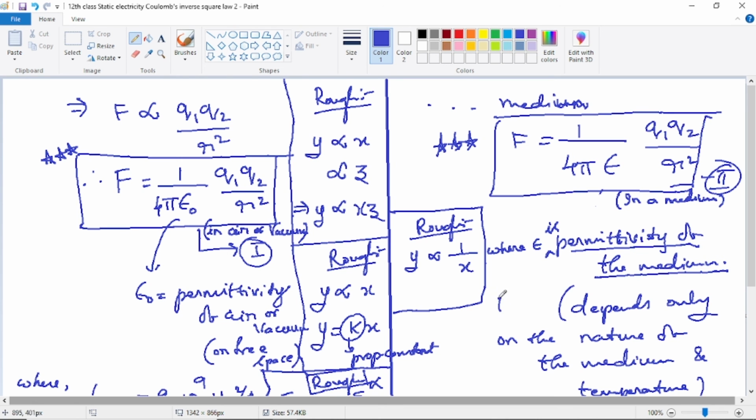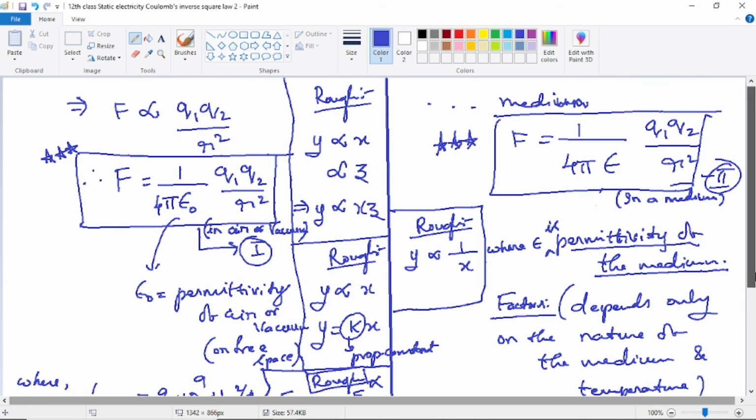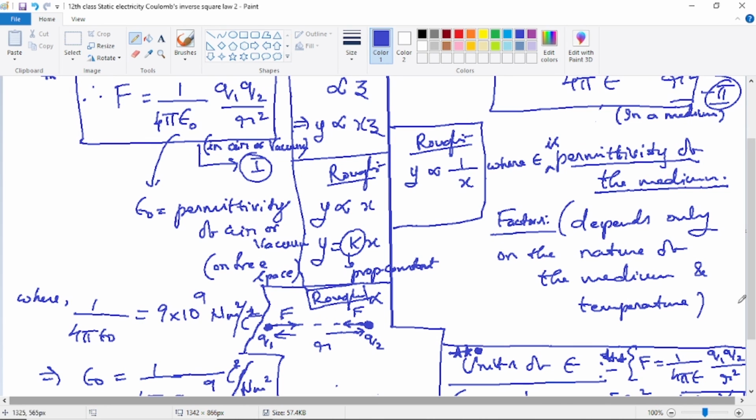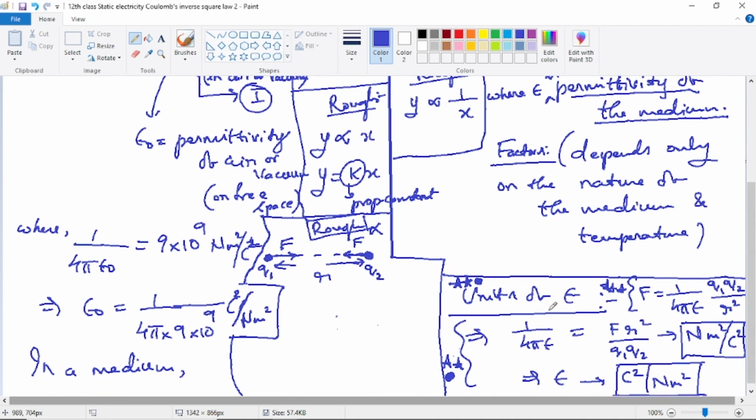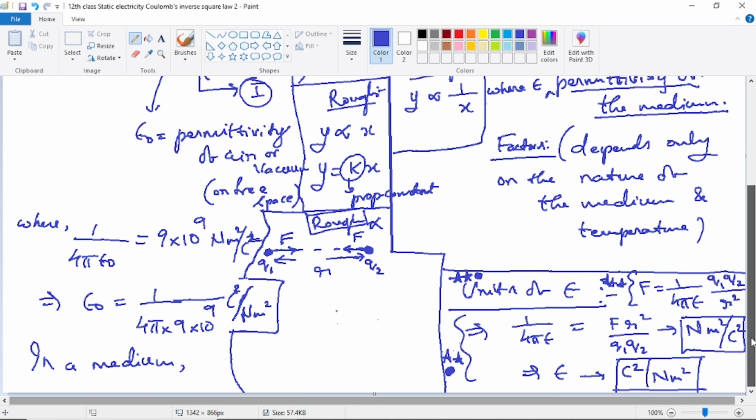On what factors permittivity depends: it depends only on the nature of the medium and temperature. Next, units of epsilon. So this is another thing that comes after the explanation. This need not be written in the question. Supposing a question says explain Coulomb's inverse square law, units of epsilon need not be written at all. So this is the complete explanation.